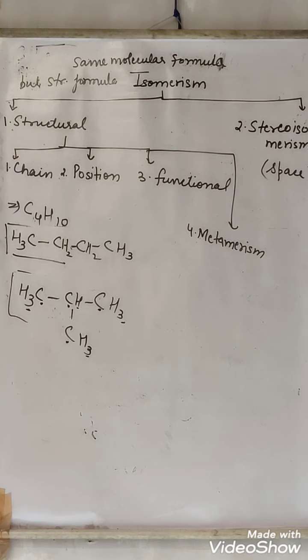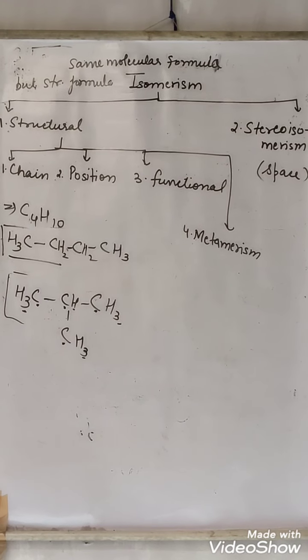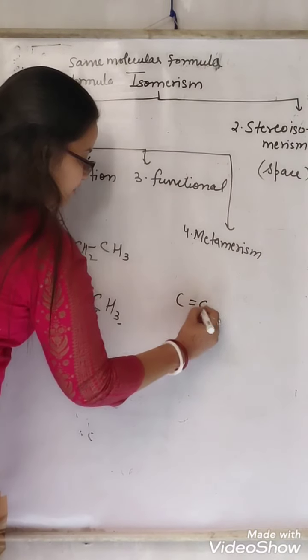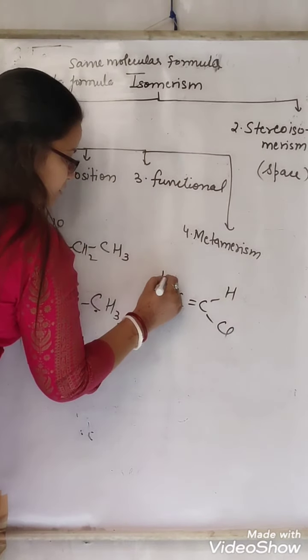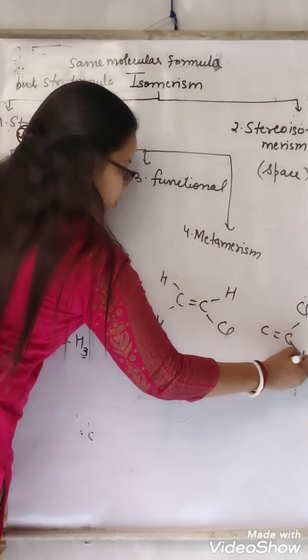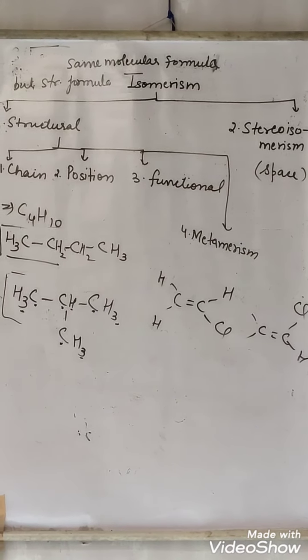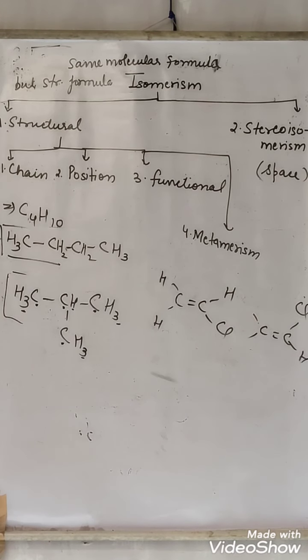So isomerism is of two types. First one is structural and second one is stereo. Stereo means in space. Suppose something is added like this, and something like this. If we see in space, here there is chlorine and here hydrogen. So this is space, stereoisomerism. Stereoisomerism is not in our course. In our course, only structural isomerism is there, and in structural isomerism, only chain and position.